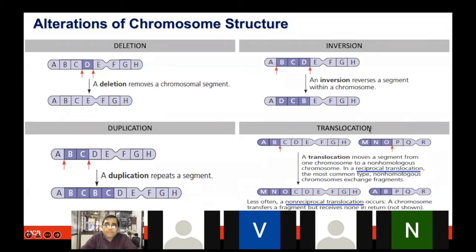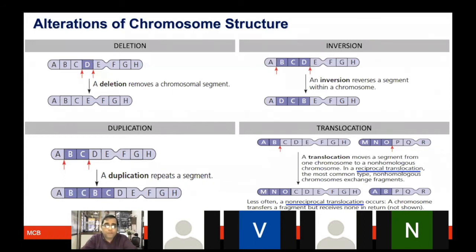And in this case, being translocation, one segment moves from one place to another place, and then they get replaced with each other. So like ABCDE and MNOPQR, they are exchanged here. So that became MNOCDE and ABPQR. This is known as reciprocal translocation, meaning both of them are exchanging that segment of the chromosome.